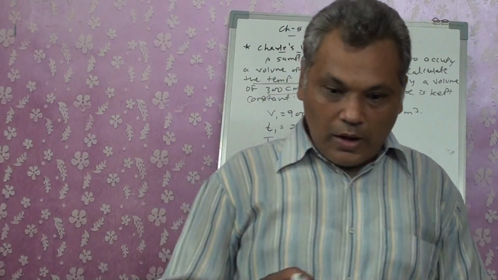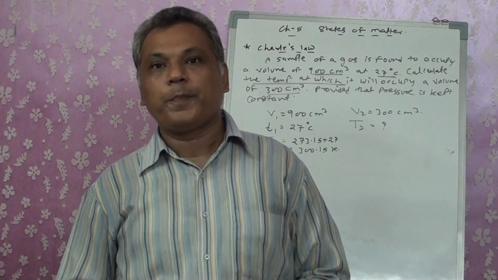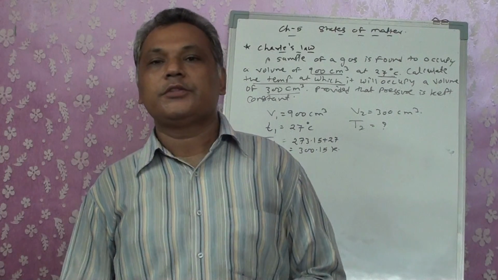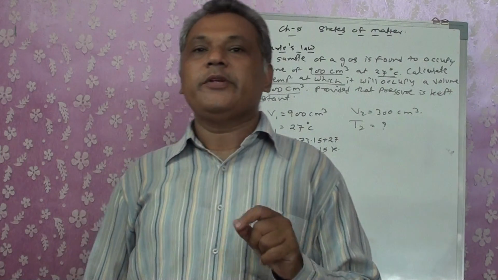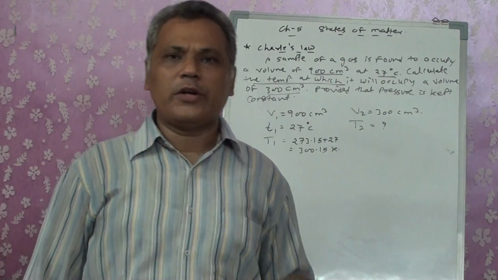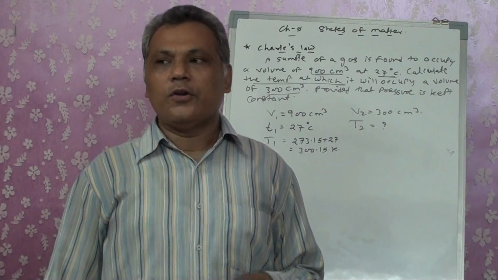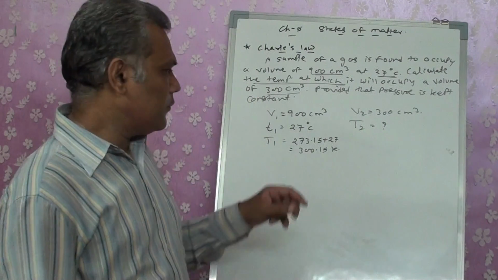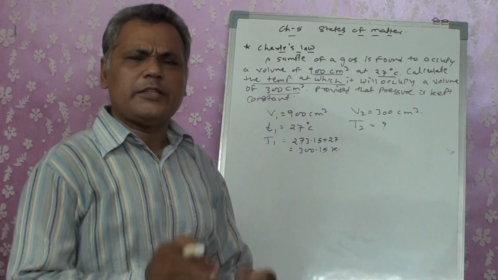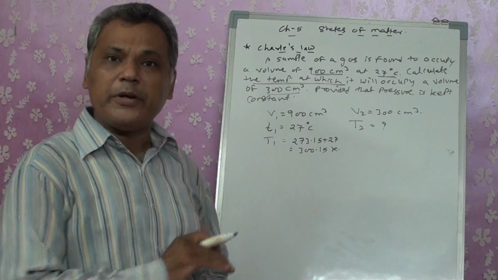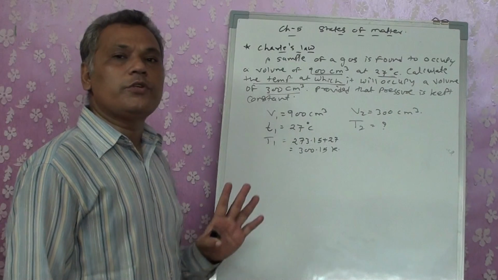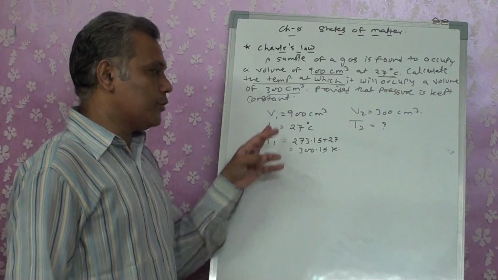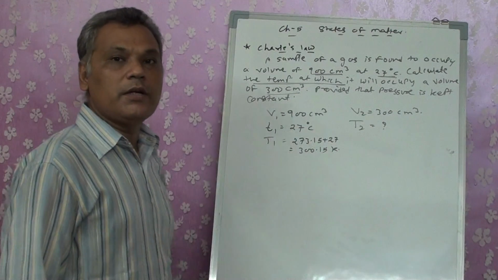Remember, after studying this theory, for chemistry, whenever you are taking the temperature, always take it as absolute temperature. That means for numericals, for theories, for whatever factors you are going to indicate, always indicate the temperature in Kelvin. Right? For any numericals, for any chapter, the complete chemistry is based on absolute temperature. It never depends on Celsius temperature, only absolute temperature. That means it should always be in Kelvin.